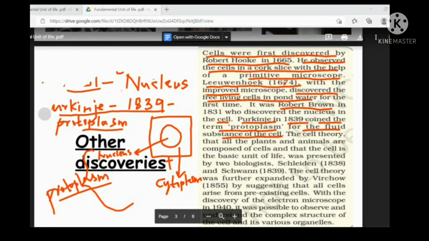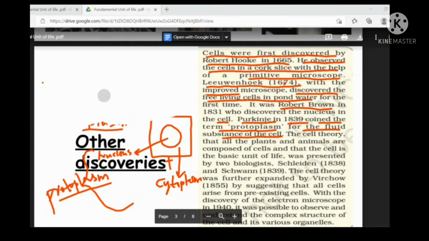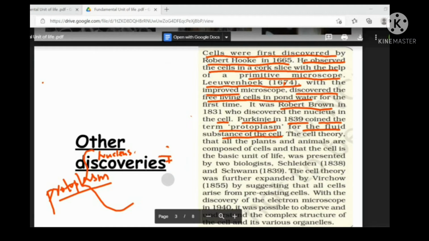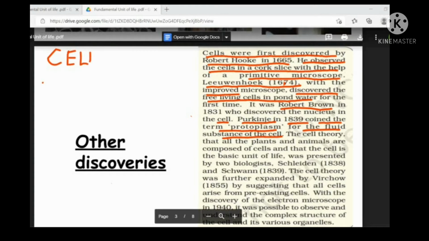Who discovered cell theory? They made one theory this time, and this theory was made by a team of scientists. They combined together and it was finally called the cell theory. So the heading will be cell theory. The first scientist to write something about this theory was Schleiden.